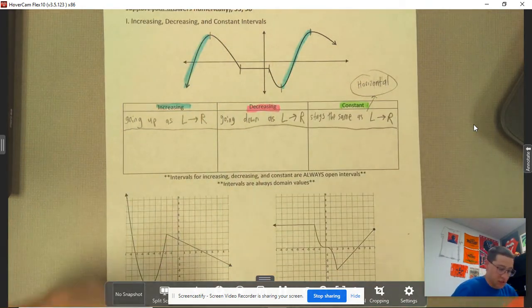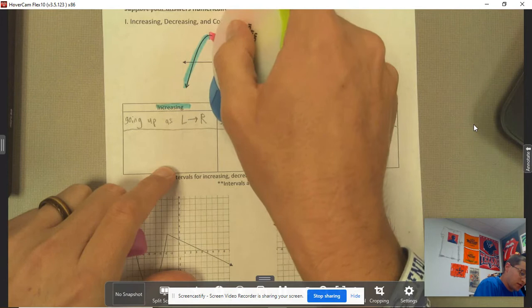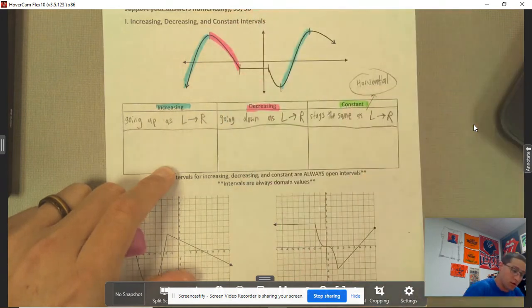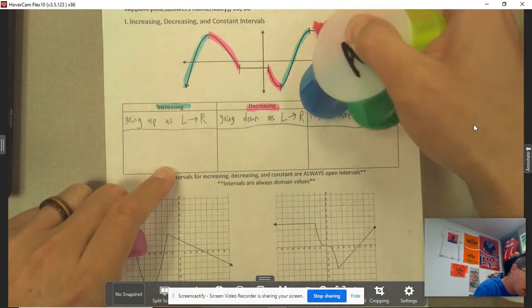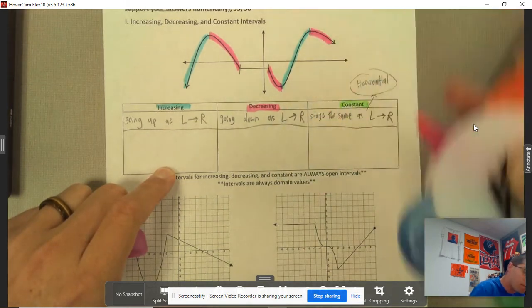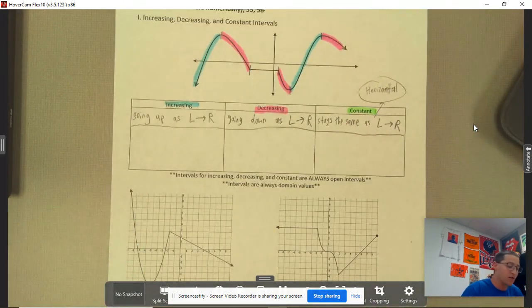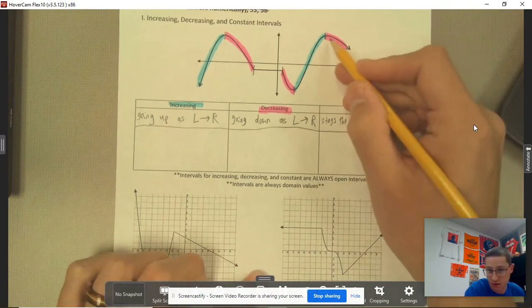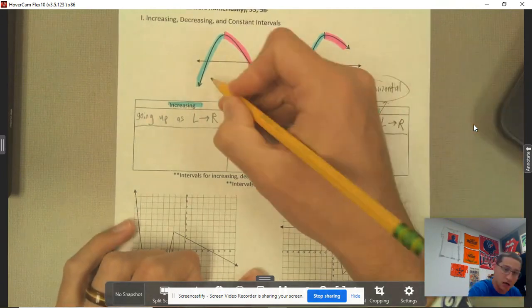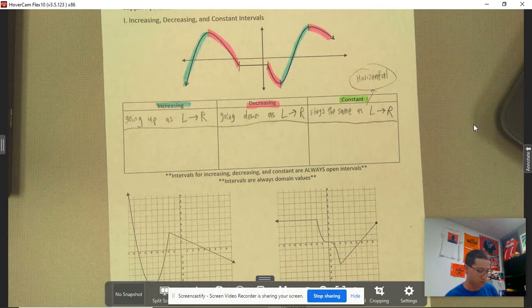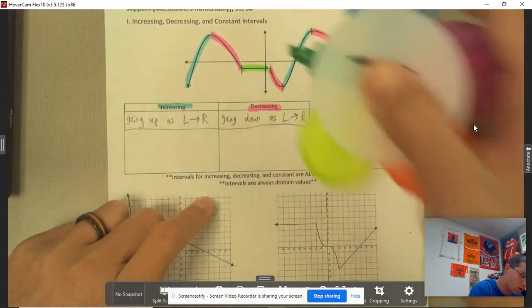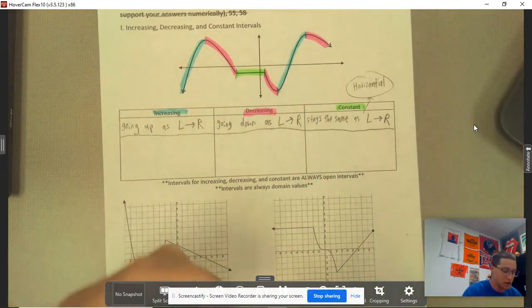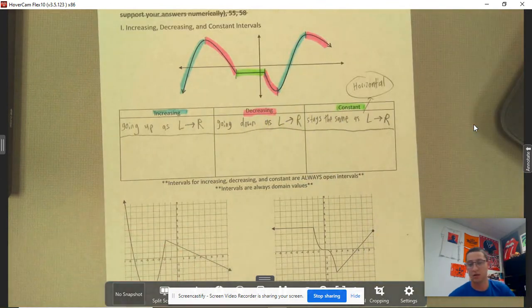Decreasing, that's going to be this section right here, and then also this section right here, and then this section right here. And then obviously it continues. It's looking like it's going to continue to decrease based on those arrows. And then the constant part, that's this right here. In that little section is where it's staying constant.